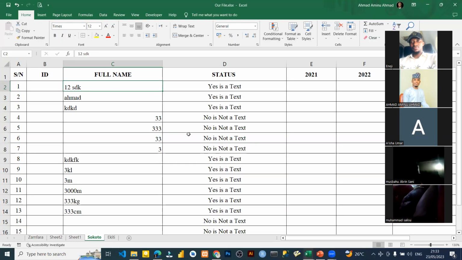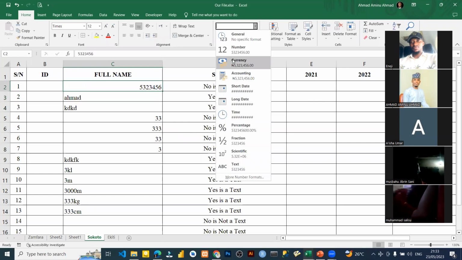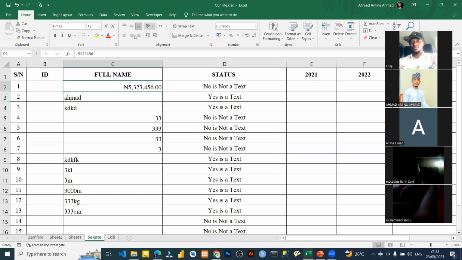Yes, sir. So let me share my screen again so that as I'm answering, you will see everything. Here, for example, I write 5,323,456 and turn it to currency, then remove the decimal places.